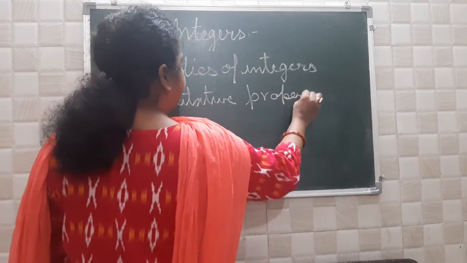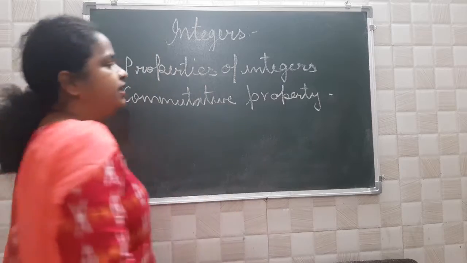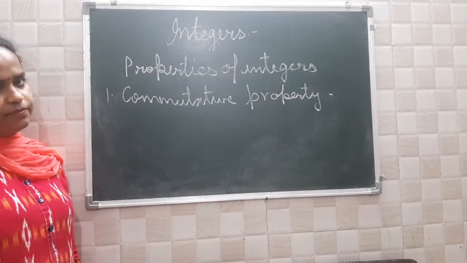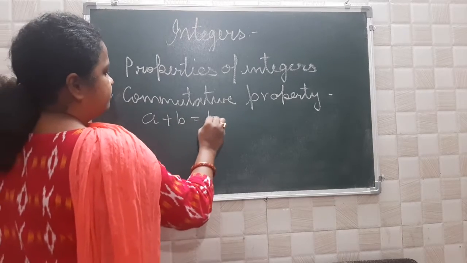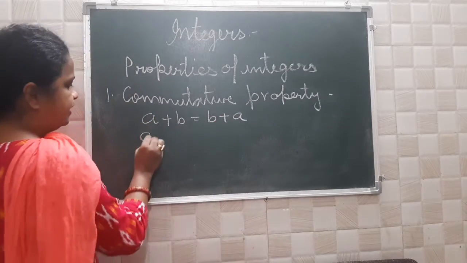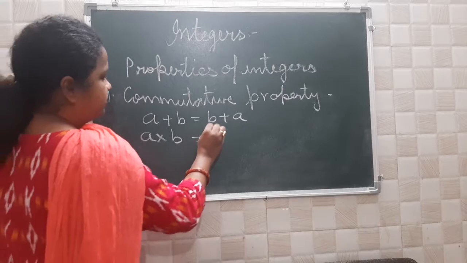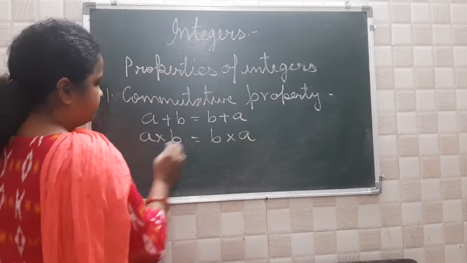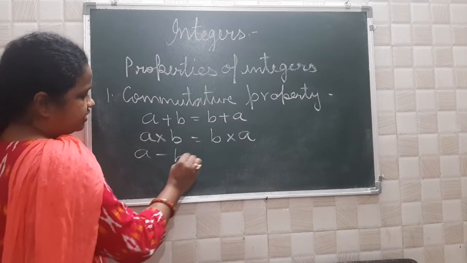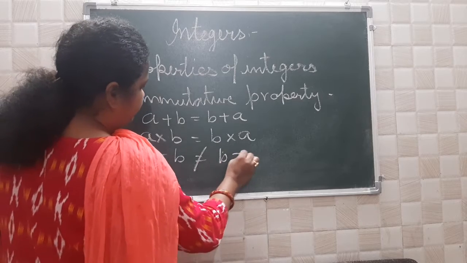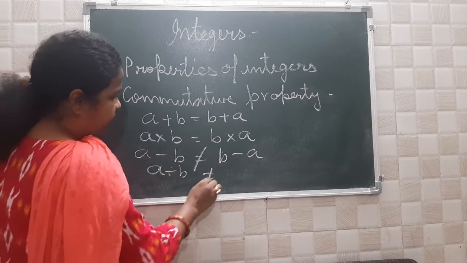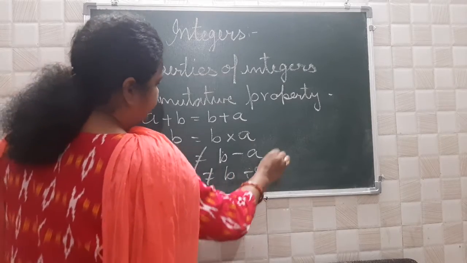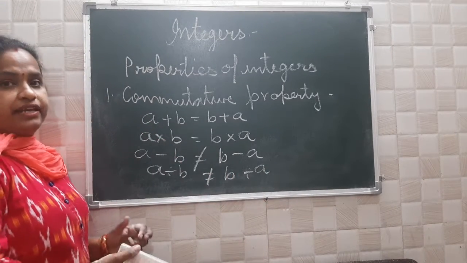It means A plus B will be equal to B plus A, and A into B will be equal to B into A. But A minus B is not equal to B minus A, and A divided by B is not equal to B divided by A. So here I am taking all together.